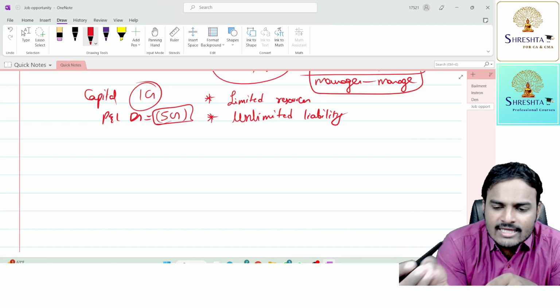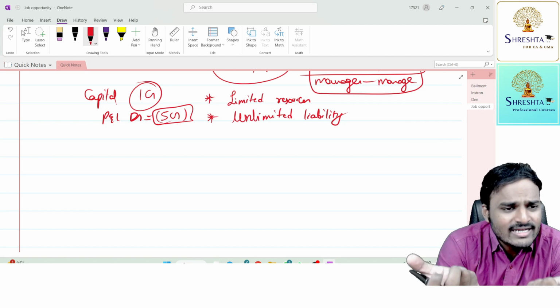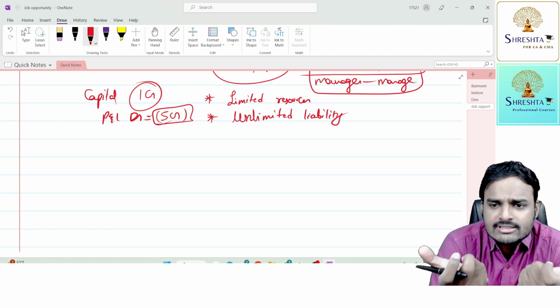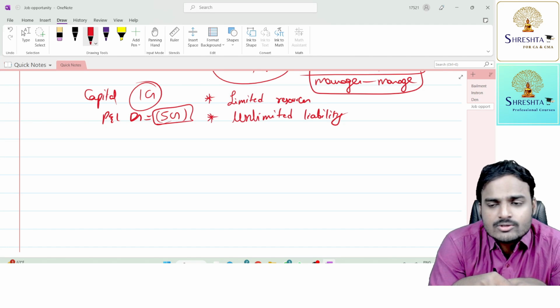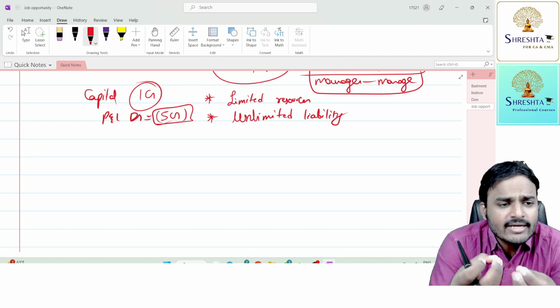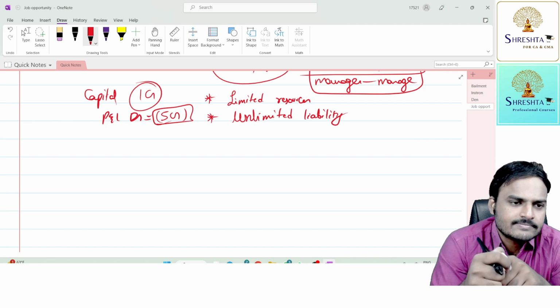Now, the other person can't claim any action on the first person. Why? Because there is no legal recognition. You didn't register under any act. Sir, partnership type of organizations, can we register? Yes, I agree, but there is no mandatory provision. No need of registration for partnership type of entities.